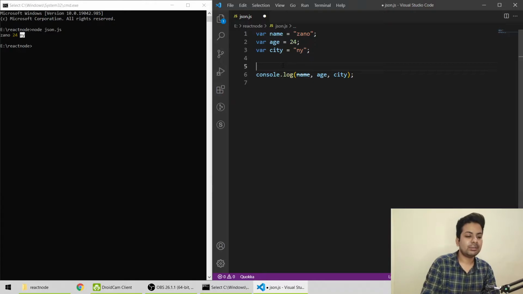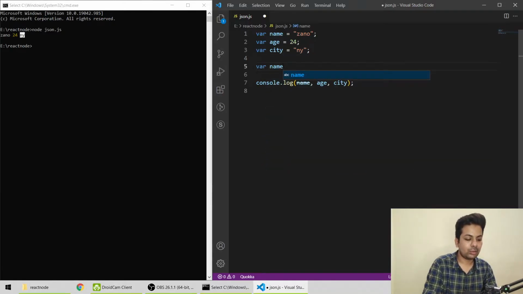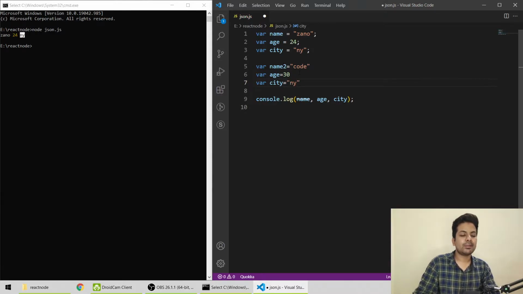For another person, you will build this again, where you do name 2, and you will do code, then age, then you will do 30, then city, then you will do again NY. So for every different person you need other variables to save their data.